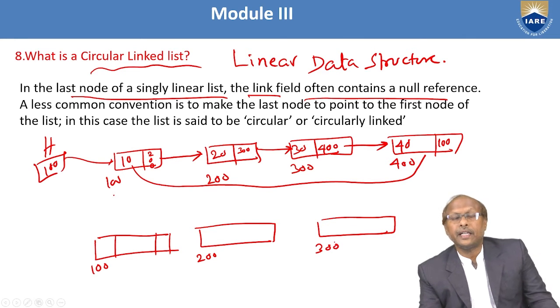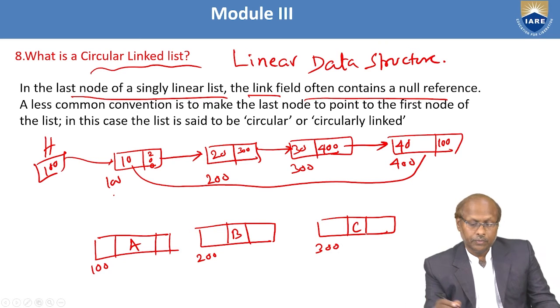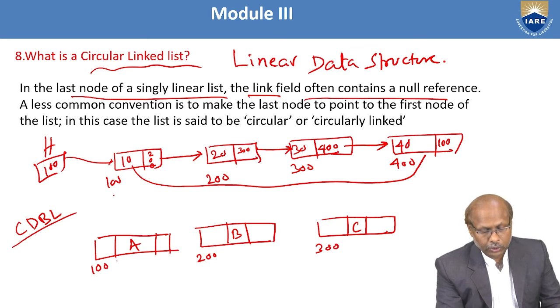These are the addresses of every node. Assume here data is A, here data is B, and here data is C. Because I want to make a circular double linked list. In that case, first node, right part, how much? 200. So 200 should be written here.